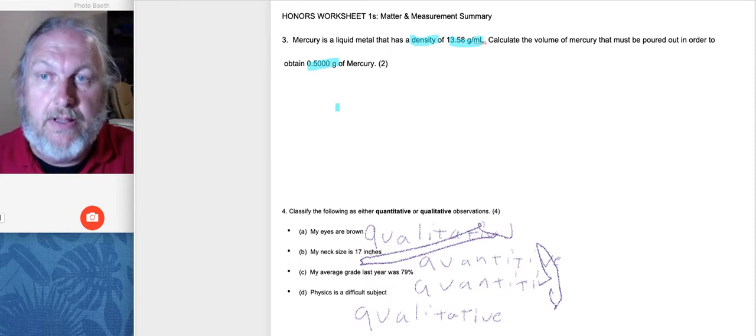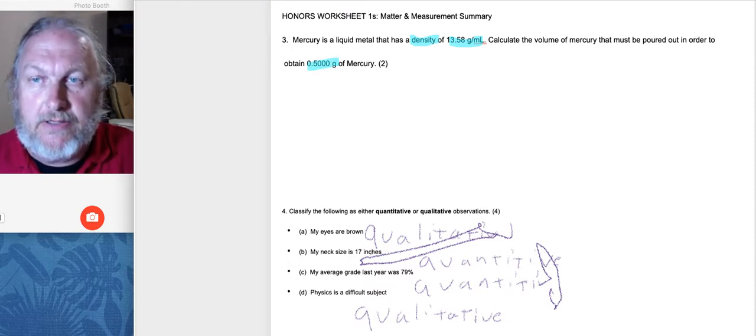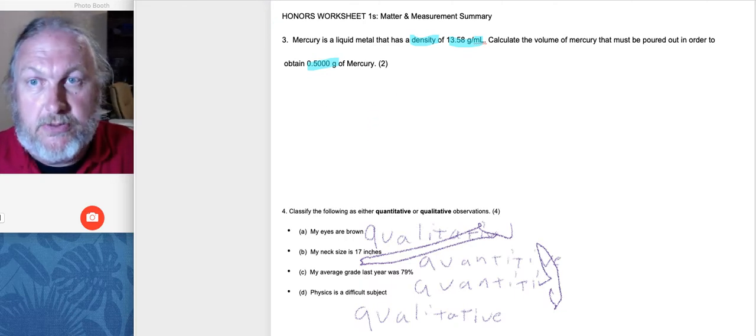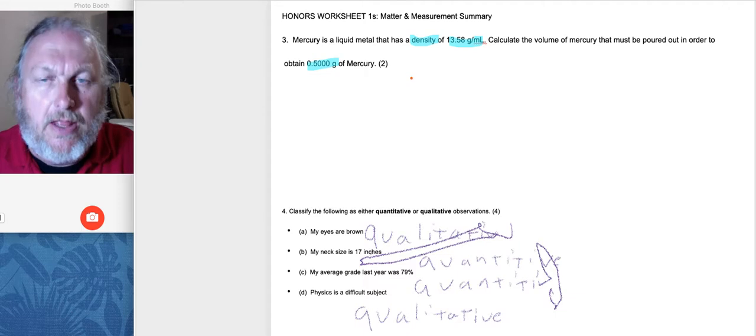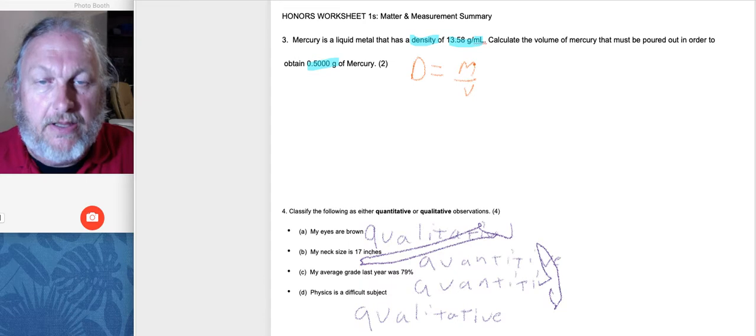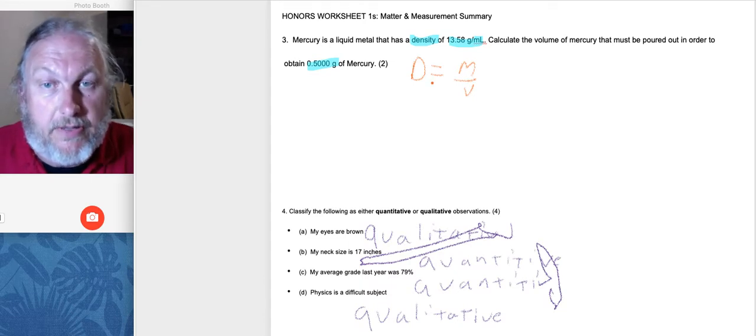If I look on my formula sheet, the periodic table that I'll let you use on any type of exam, you'll see that the formula for density is D = m/v.